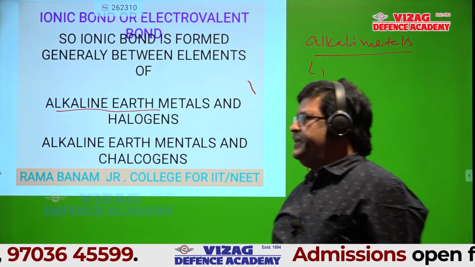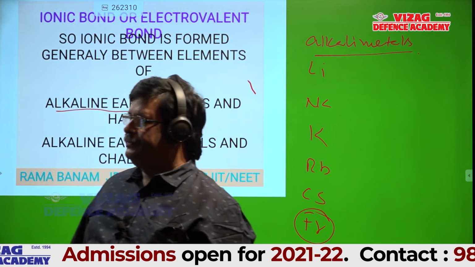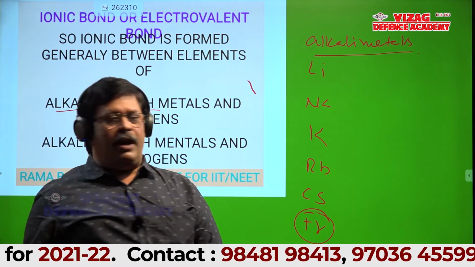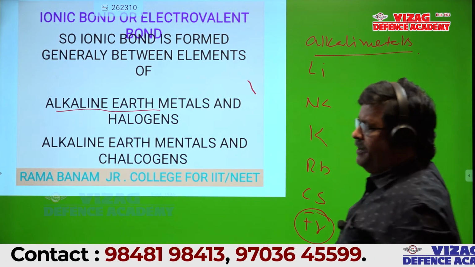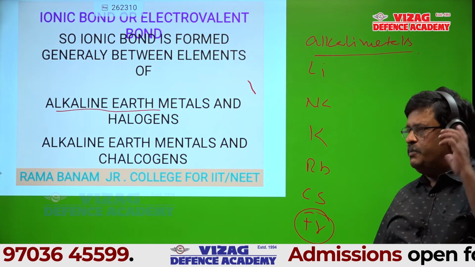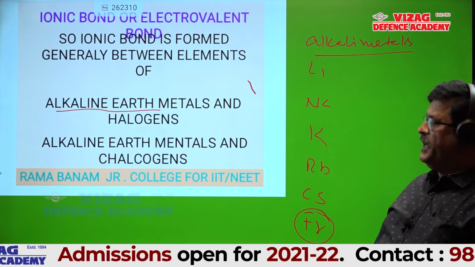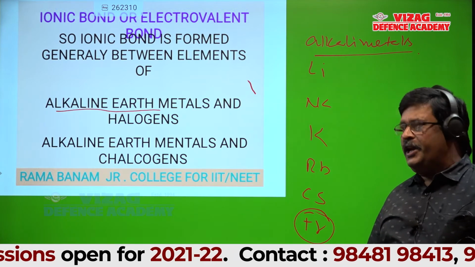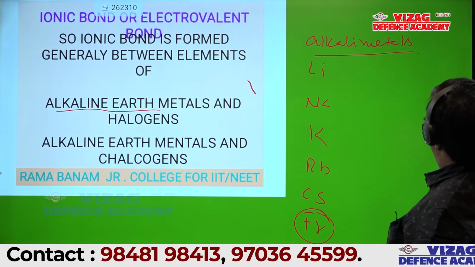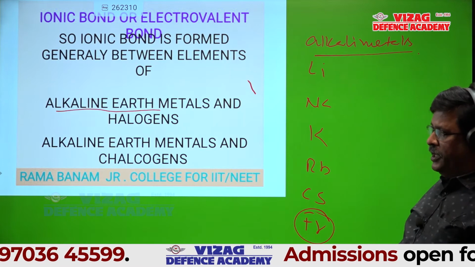Is it okay, students? One more time, listen to me. Li is lithium, Na is sodium, K is potassium, Rb is rubidium, Cs is cesium. Francium, circle that, no need, because it's a radioactive element. Forget about that. It's not a normal element.